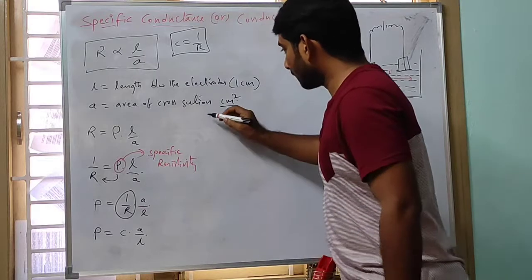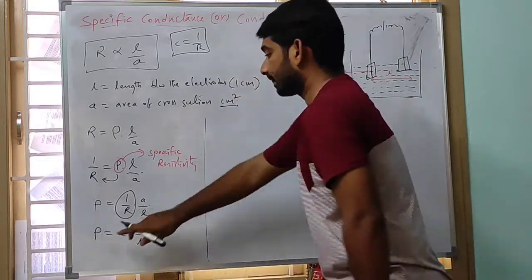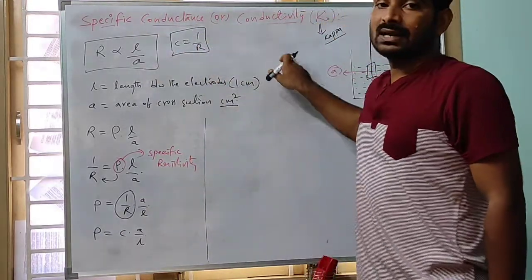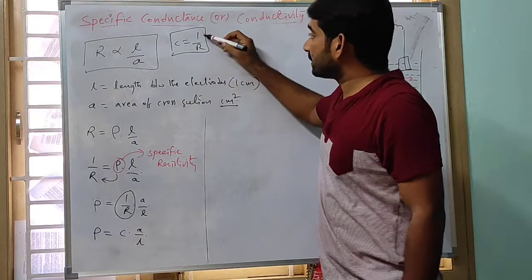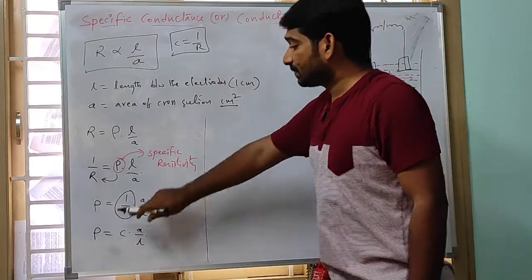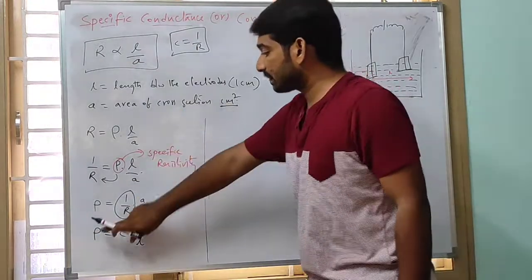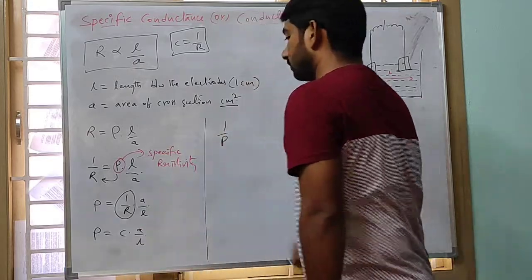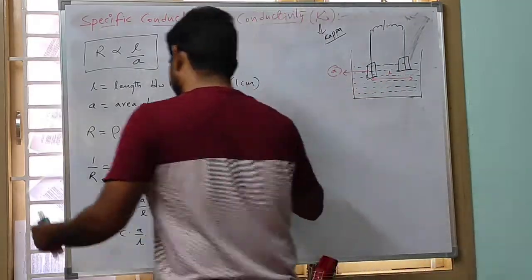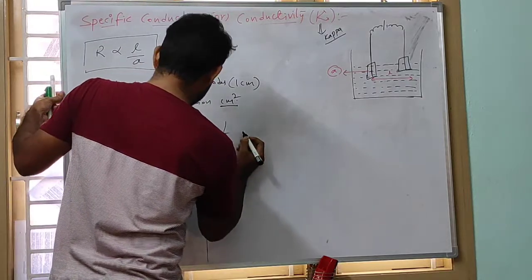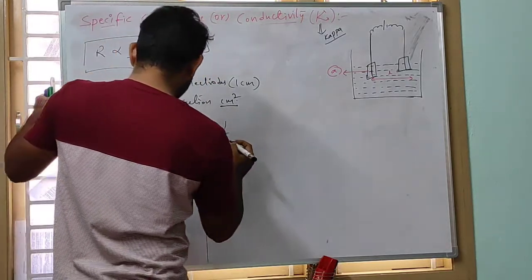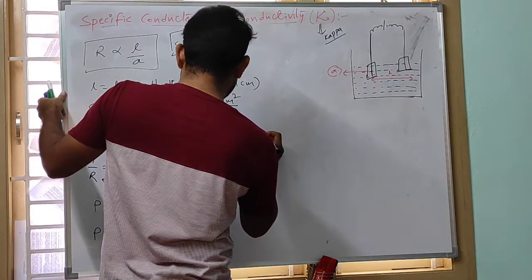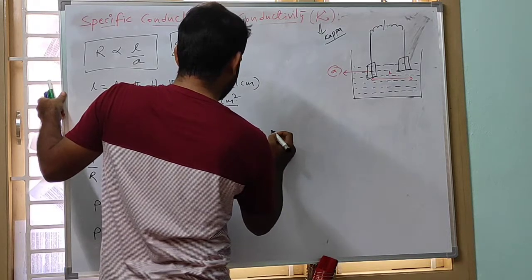Next, the reciprocal of specific resistivity is specific conductance. Similarly, the reciprocal of resistance is conductance. Like that, specific resistivity is rho, so the reciprocal of specific resistivity is specific conductance. So I am writing 1 by rho.